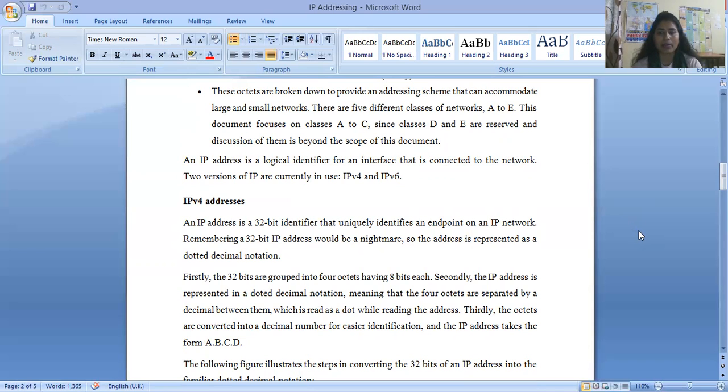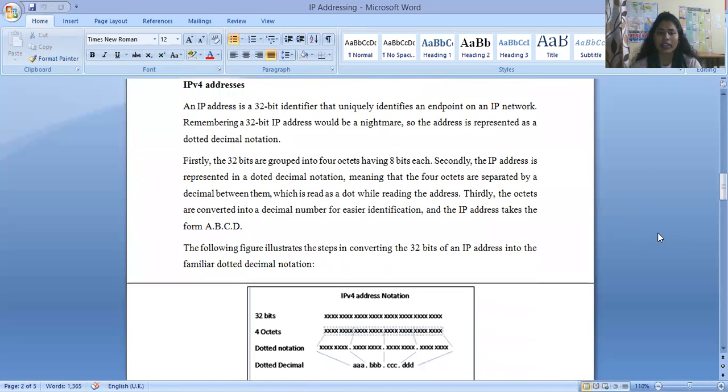And remembering a 32-bit IP address would be a nightmare. So the address is represented in dotted decimal notation. Clear? So 32 bits are grouped into 4 octets, having 8 bits in each octet. Secondly, the IP address is represented in dotted decimal notation, meaning the 4 octets are separated by a dot, or decimal, in between them. This is read as "dot" while reading IP addresses. Clear?